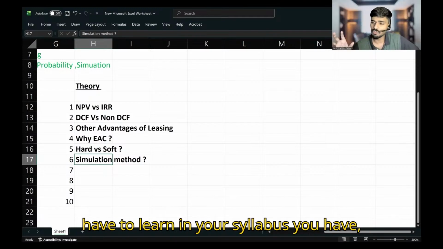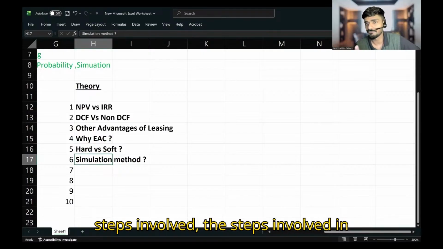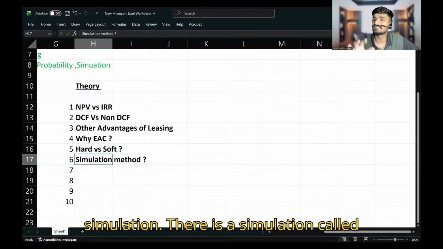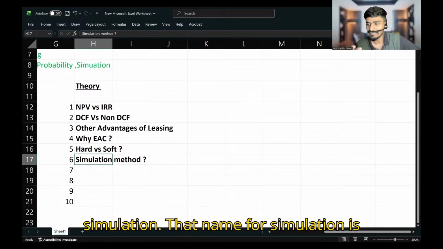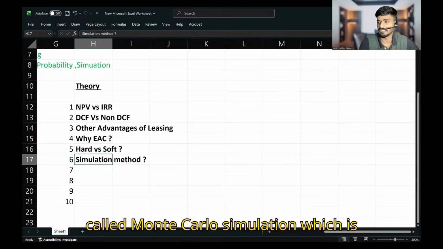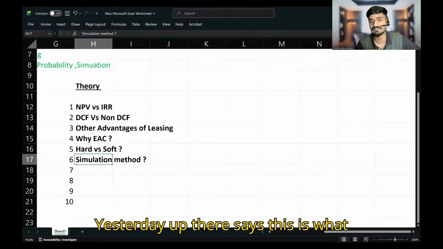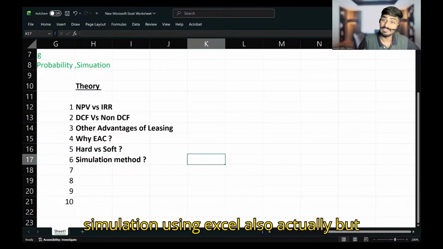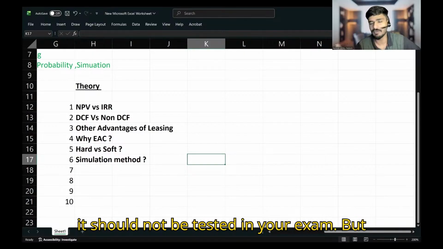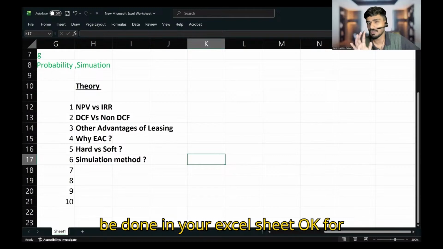So you have to learn this in your syllabus. You should also learn the steps involved in simulation. There is a simulation called Monte Carlo simulation, which is mentioned in your study hub. You have to learn the steps in Monte Carlo simulation. You can do Monte Carlo simulation using Excel also, but it should not be tested in your exam. But in real life, it can be done in your Excel sheet.